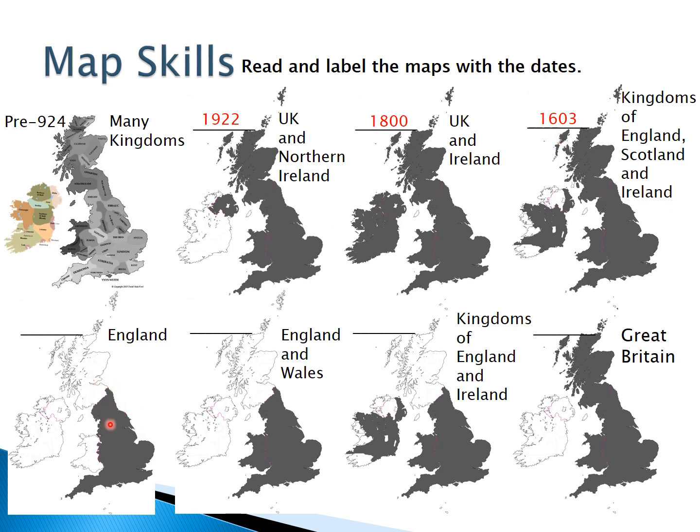The founding of England was 1924. England and Wales became one country in 1542. The kingdoms of England and Ireland had the same king in 1542. The founding of Great Britain was 1707.